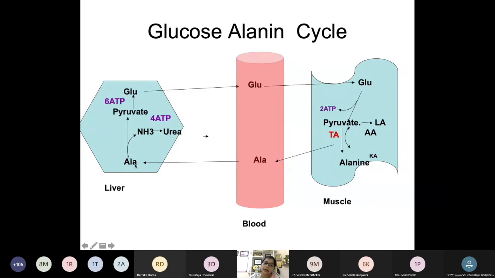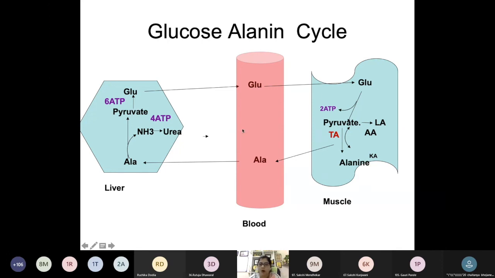Okay, liver में क्या होता है? Again it undergoes deamination and is converted into the keto acid pyruvate, and from pyruvate again through gluconeogenesis it leads to synthesis of glucose. And glucose फिर से क्या होता है? This glucose will again come back in the circulation, and it will be supplied to the muscle.